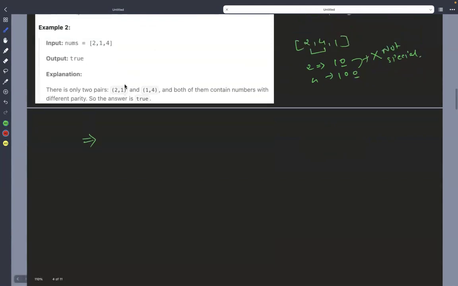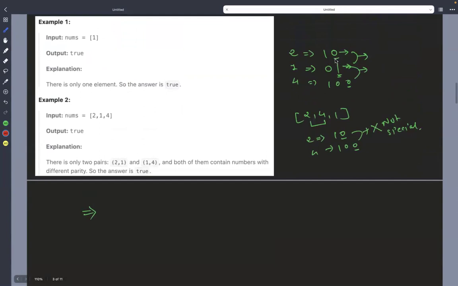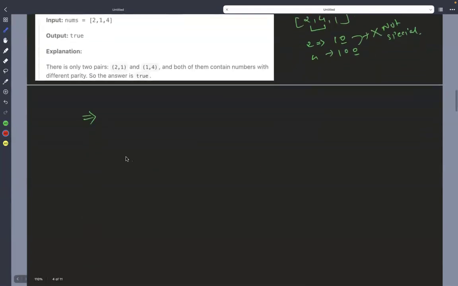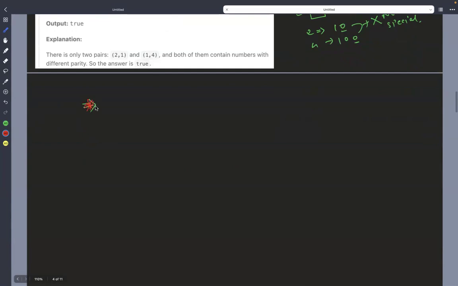If you noticed, we have to check the last bit, and if you are somewhat familiar with binary, then for every even number the last bit is 0, and for every odd number the last bit is 1. So don't you think it is the same as checking whether the number is divisible by 2? If it is divisible by 2, the last bit is 0, and if it's not divisible by 2, meaning it's odd, then its last bit is 1. So this condition and the bit check are the same thing. Based on that, let me write the approach.